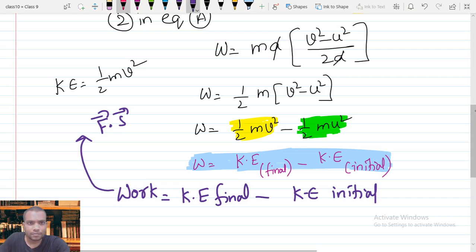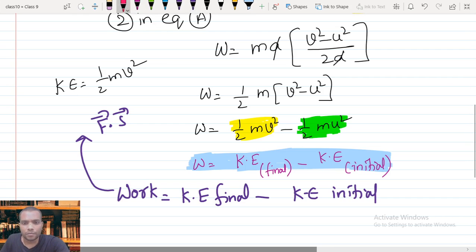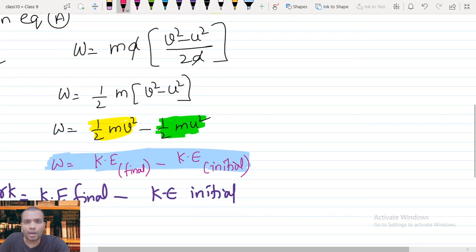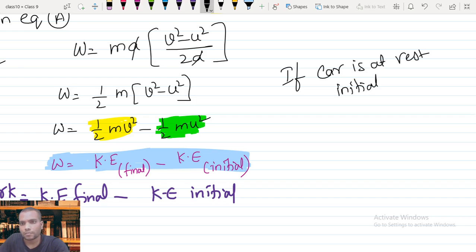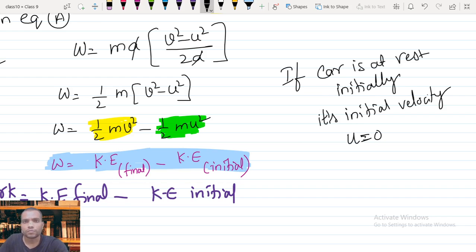Now come back here. Suppose the car is at rest initially, that is, its initial velocity value becomes u equals 0.